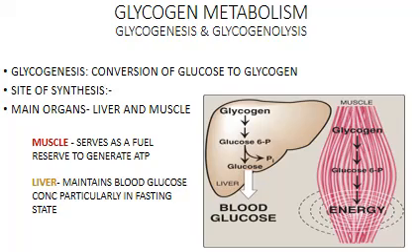Now, what is its role? What is the role of glycogen in the muscle? In the muscle, it serves as a fuel to generate ATP. What is its role in the liver? It maintains the blood glucose concentration, particularly in the fasting state.